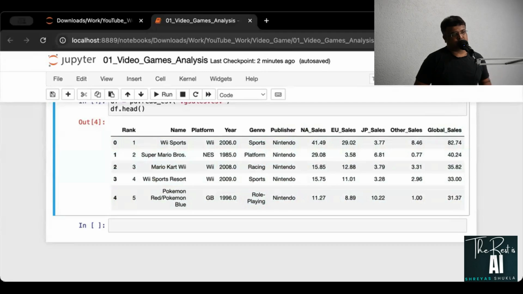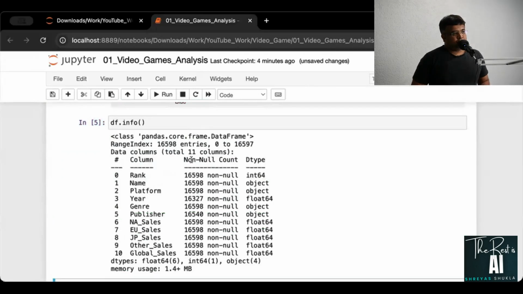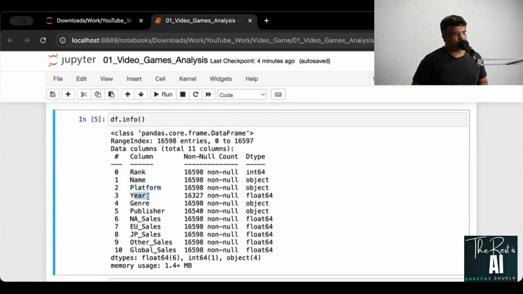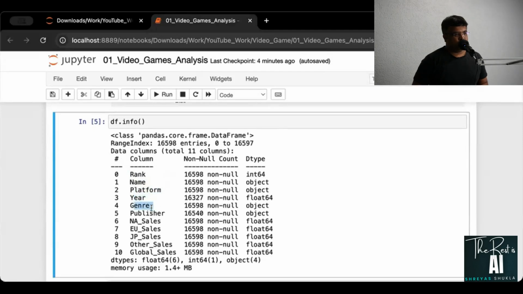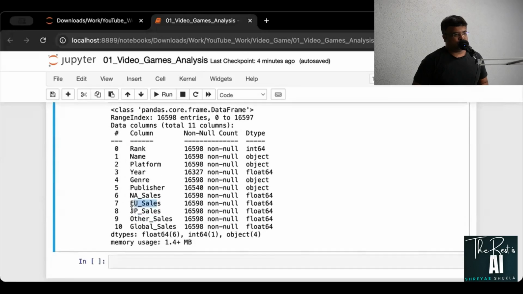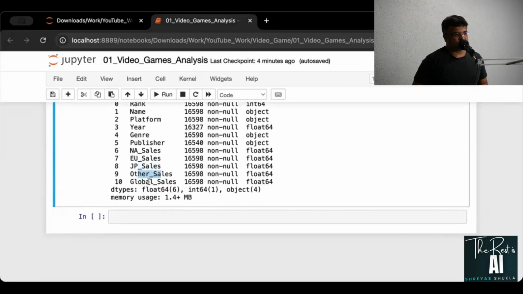What I'm going to do is, if I check the info of this. Okay, so if you see this data set, we have these columns. Rank is the rank of overall sales, then the name of the game, platform of the game released, year of the game released, genre, that is genre of the game, publisher of the game. In North America, what is the sales? In EU, what is the sales? And it is in millions. Just to be clear, the sales, all of them, they are in millions, right? And then you have this Japan sales. Then rest of the world sales are here, and the global sales here.